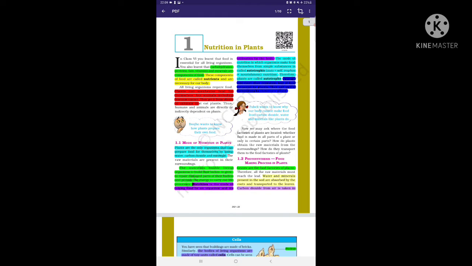Before starting our topic, we will know what we are going to learn in this chapter.